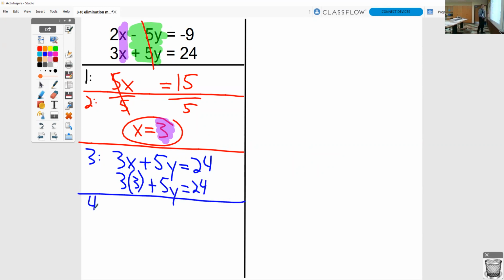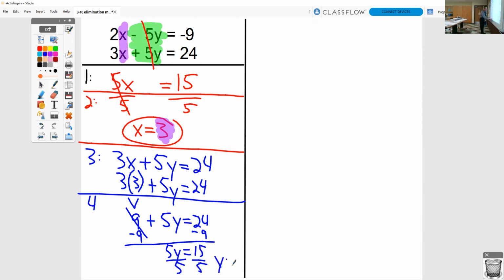Step number 4 says solve that equation. So we want to do 3 times 3. 3 times 3 is 9. Bring everything else down that you didn't use yet. Now it just becomes a 2-step equation. -9 minus 9. So 5y equals 15. Divide by 5, divide by 5, and you get y equals 3.